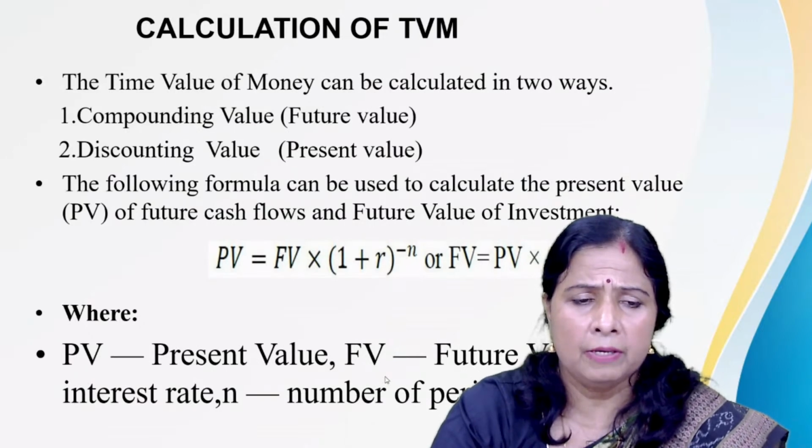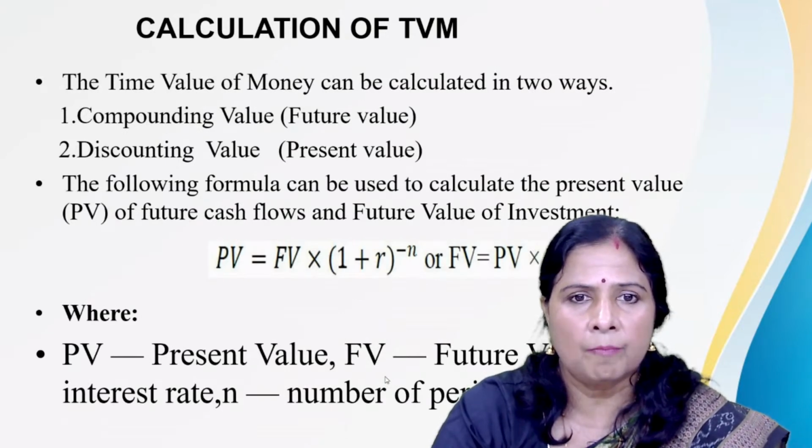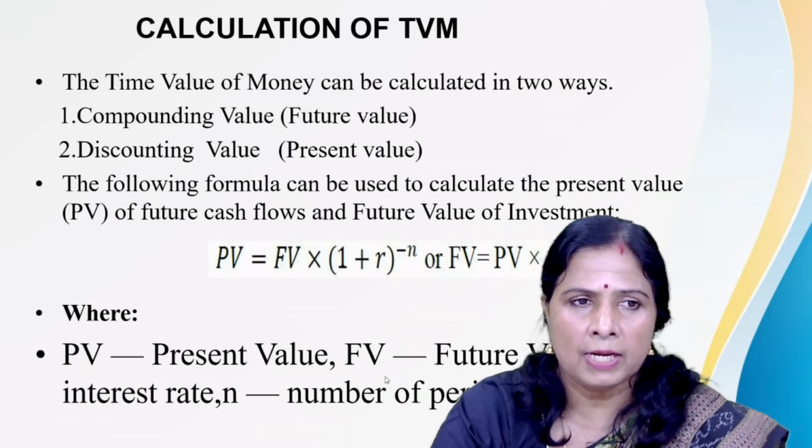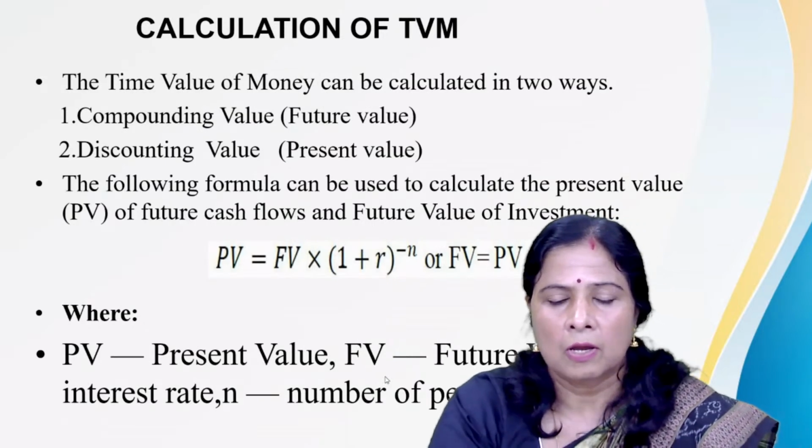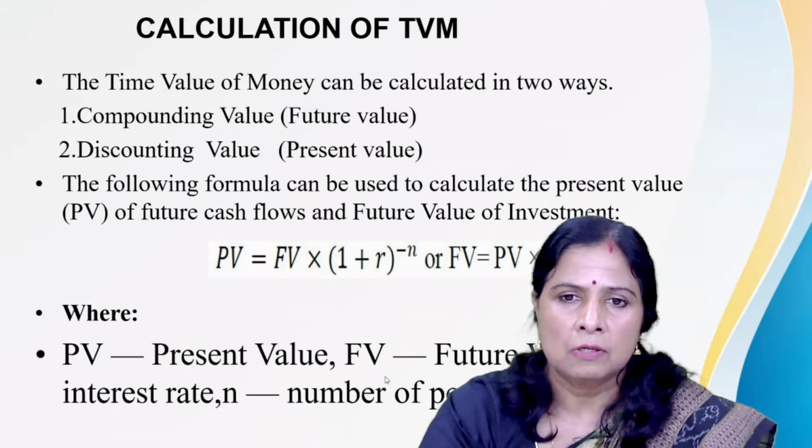where PV means present value, R is the rate of interest, N is the number of periods. That is the present value. To calculate the present value, that formula is to be applied. On the other hand, to calculate the future value of cash inflows, another formula can be used.